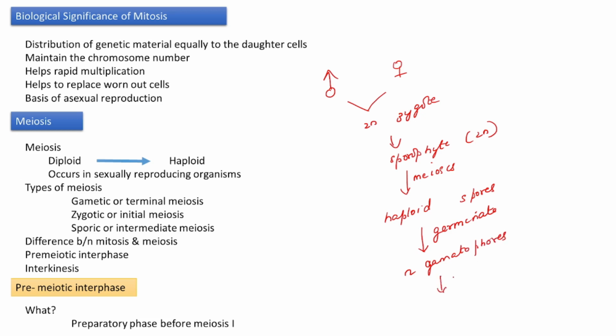This undergoes mitosis to form haploid gametes. So here meiosis occurs in the intermediate stage, not in the beginning or the end of its life cycle. That's why it is called sporic or intermediate meiosis. It occurs in all higher plants.